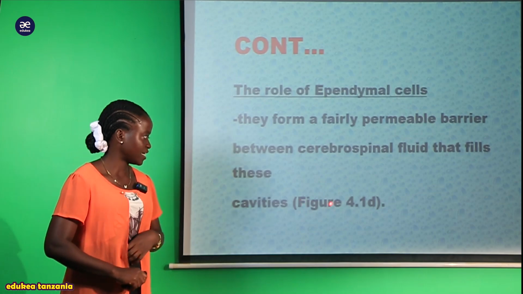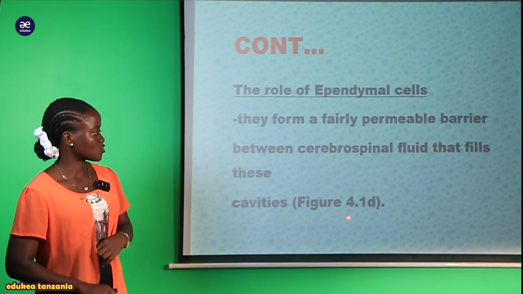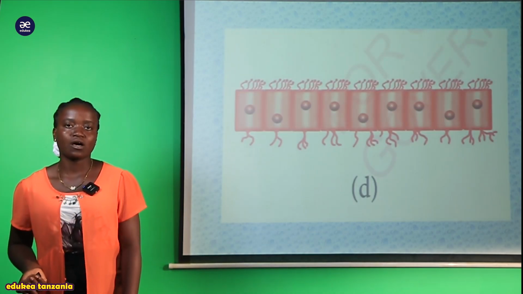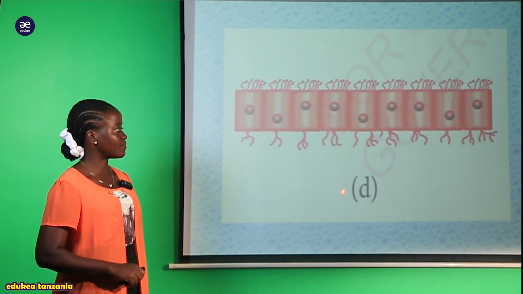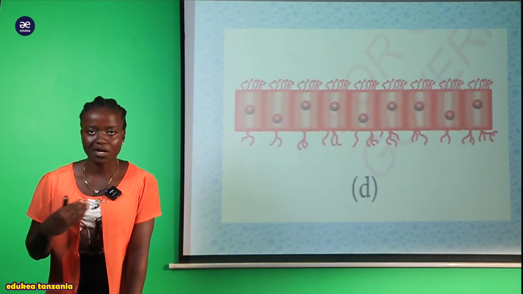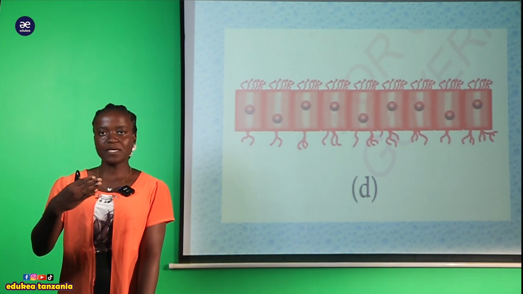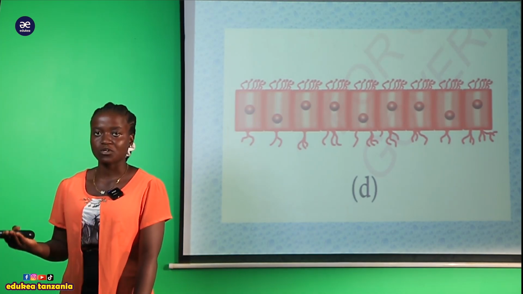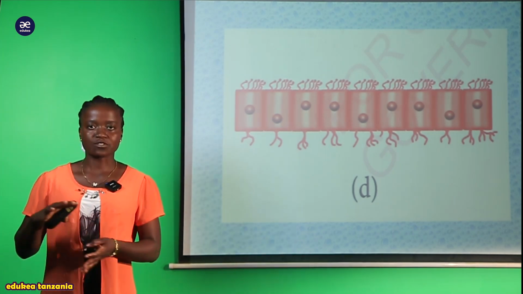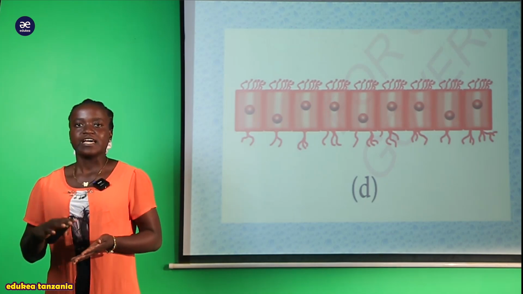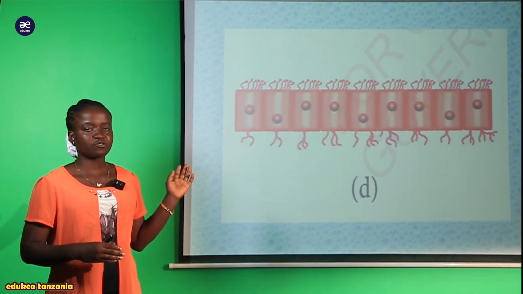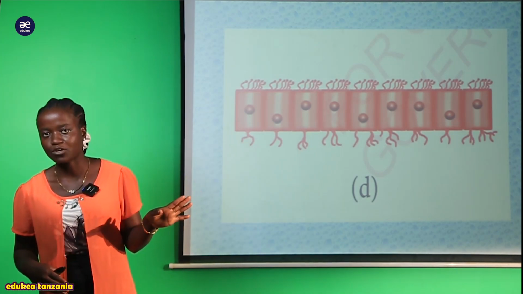And we're going to see the structure on the figure 4.1d. So my student, this one is the structure of the epidermal cells. As you can see in the diagram, it shows itself. So hii ndio structure ambayo ina form a barrier. Ina form a barrier to separate zile cerebrospinal fluid. You know that cerebrospinal fluid, when we are moving further, we're going to discuss what is this cerebrospinal fluid and the function of it within the coordination. Inakuwa inafanya kazi gani? So here you have to know the diagram of this cerebrospinal fluid.